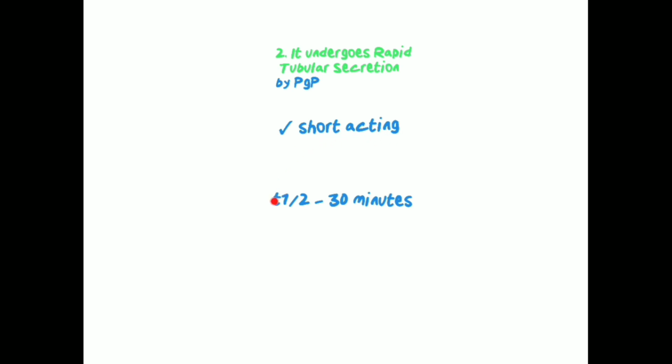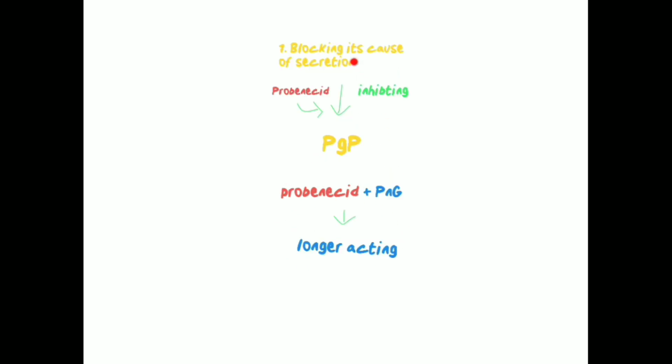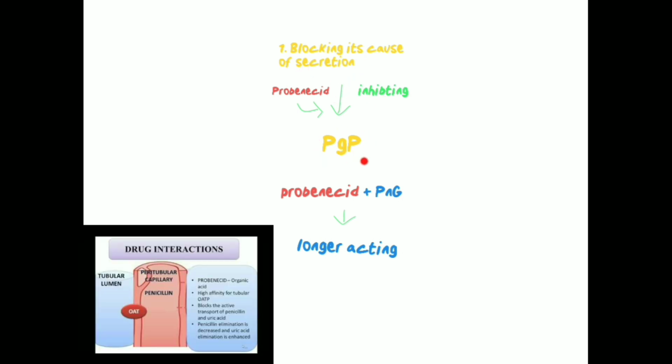That is, the half-life of penicillin G in a healthy individual is 30 minutes. So since it is short acting, we have to convert it into long acting. We did it by two mechanisms. Firstly, by blocking its secretion by inhibiting PGP. PGP is nothing but P-glycoprotein, by adding another substrate called probenecid. Probenecid is also excreted by PGP, so that is given in combination with penicillin G, and probenecid will compete with penicillin G for its excretion, thereby enhancing its duration of action, and this will make the penicillin G longer acting.